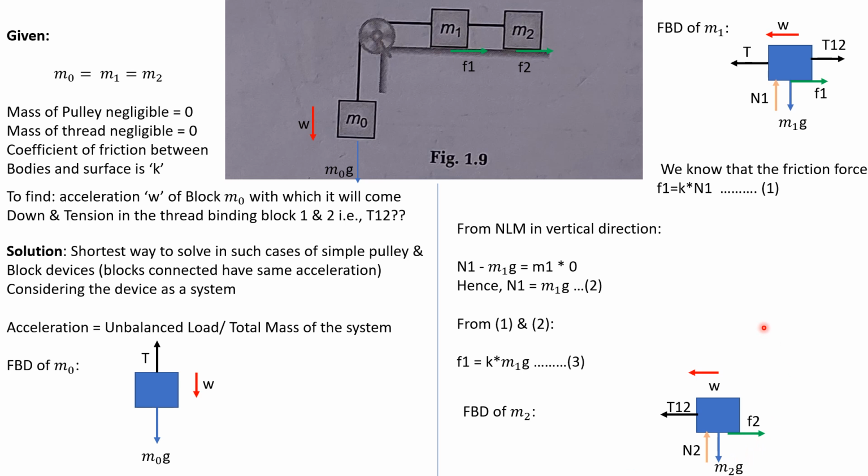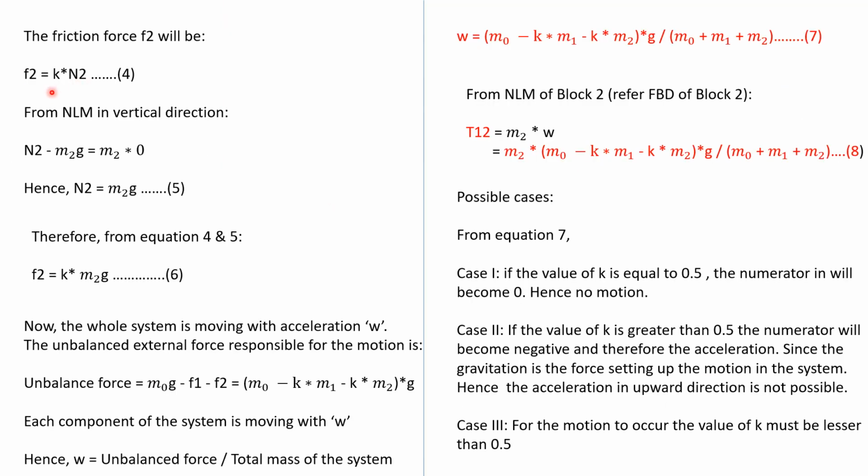Similarly, we will write the equation for M2. On M2, this thread tension T12 will be acting, moving with acceleration W. This is the normal reaction provided by the surface on M2. M2G is the gravitational pull on it, and F2 is the friction force. Again, the friction force will be K into N2, and N2 is nothing but M2G. So F2 will be K into M2G.